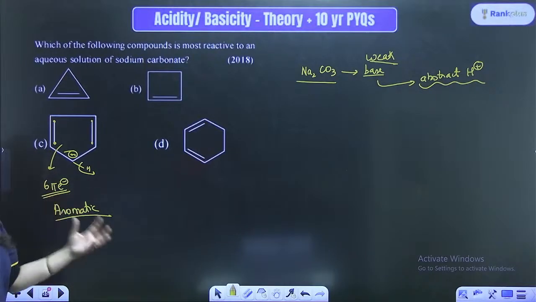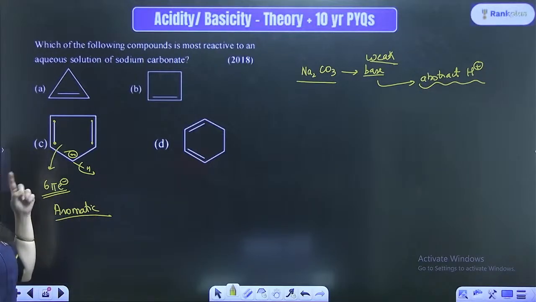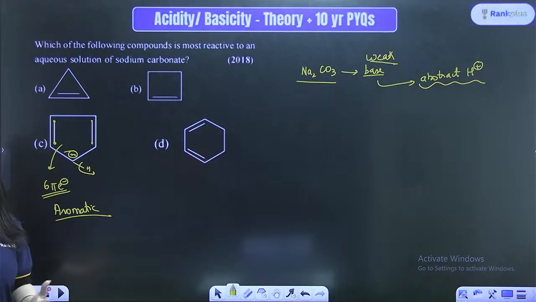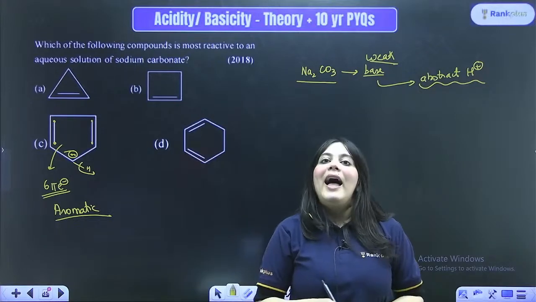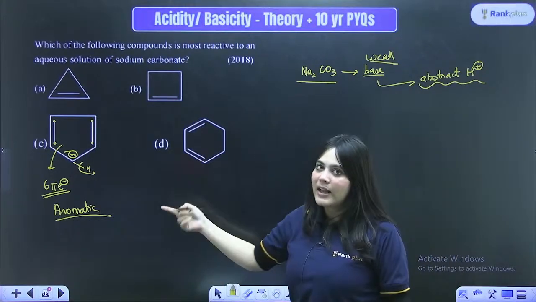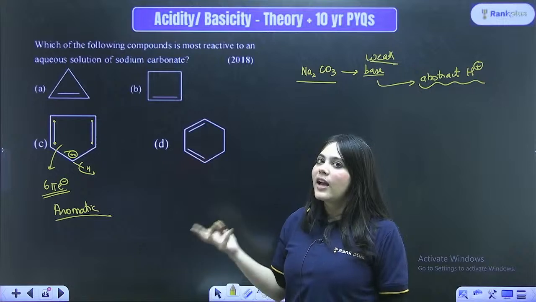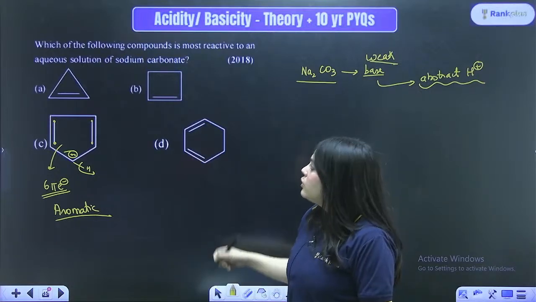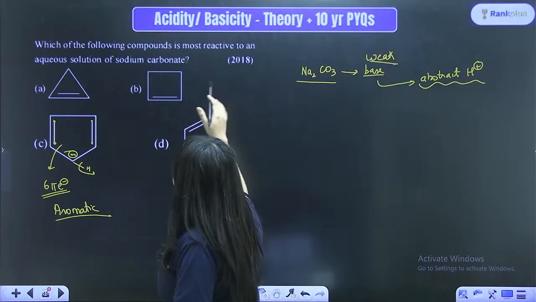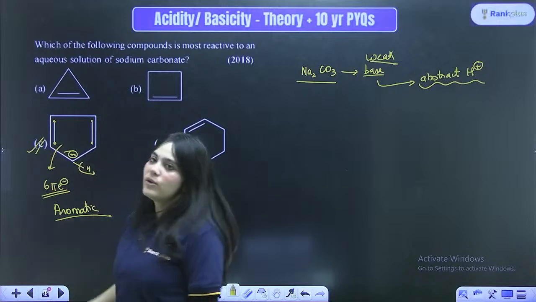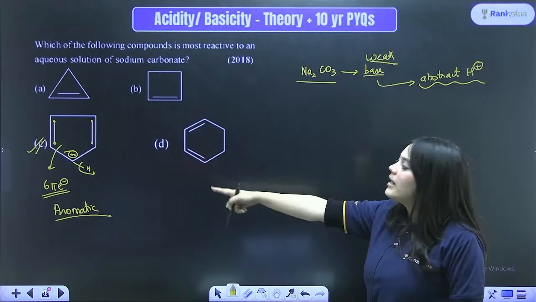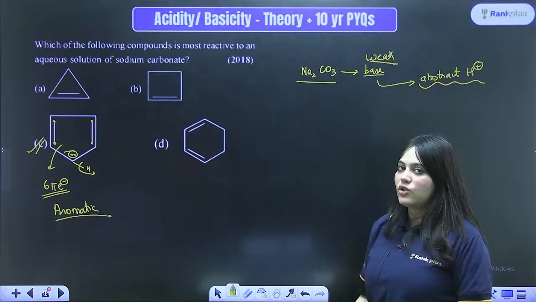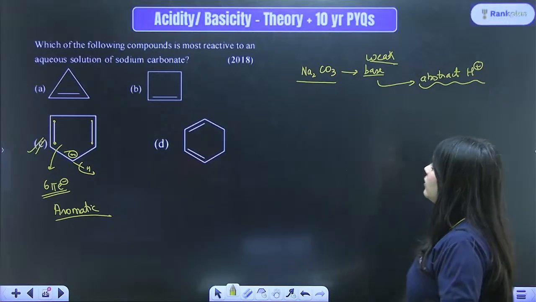So I am a very strong acid, because I want someone to take away my H plus easily, so that I become very stable, right? So this is a very acidic compound, and with a base, obviously an acid reacts. With a base, always an acid reacts. With an acid, always a base reacts. So which of the following compounds is most reactive? C will be most reactive, because sodium carbonate is a base, and hence an acid will react with it. This is a very strong acid, right? Understood?